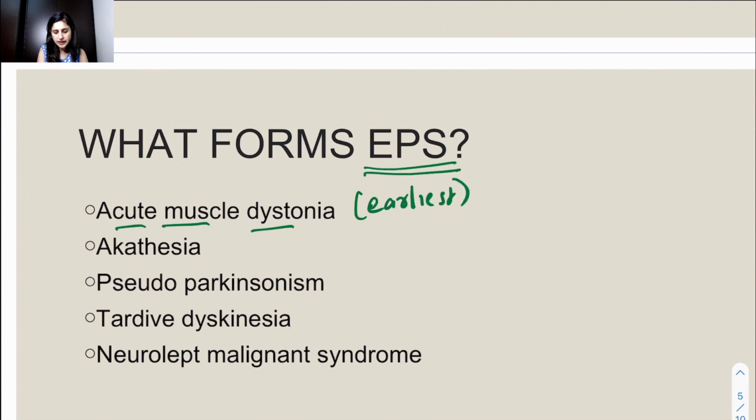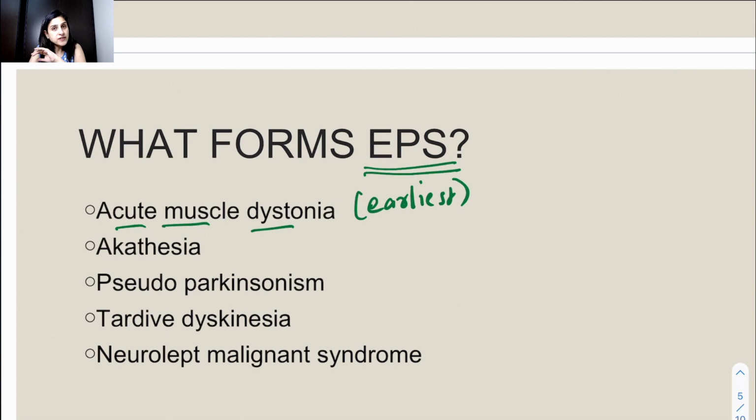It is an acute symptom and comes quickly. After that, over a few days, akathisia and Parkinsonism like symptoms, which some also call pseudo Parkinsonism, because actual Parkinsonism happens when dopaminergic neurons degenerate. Here they are not degenerating, we are giving D2 blockers, and because of that there are Parkinsonism like symptoms.